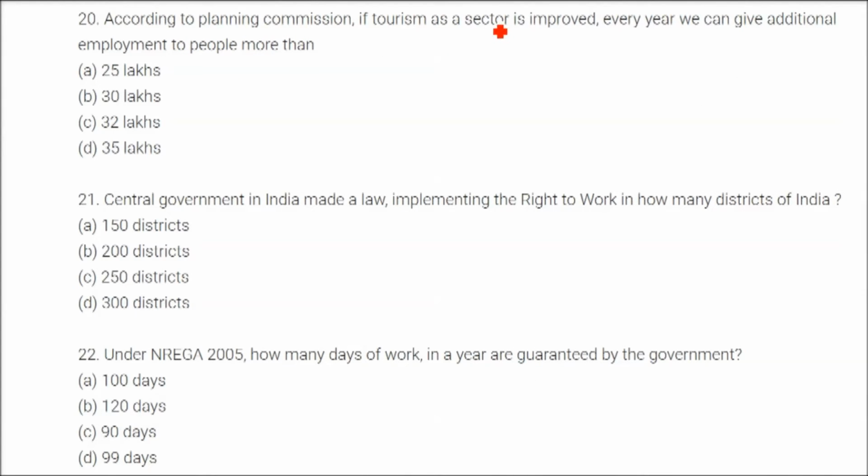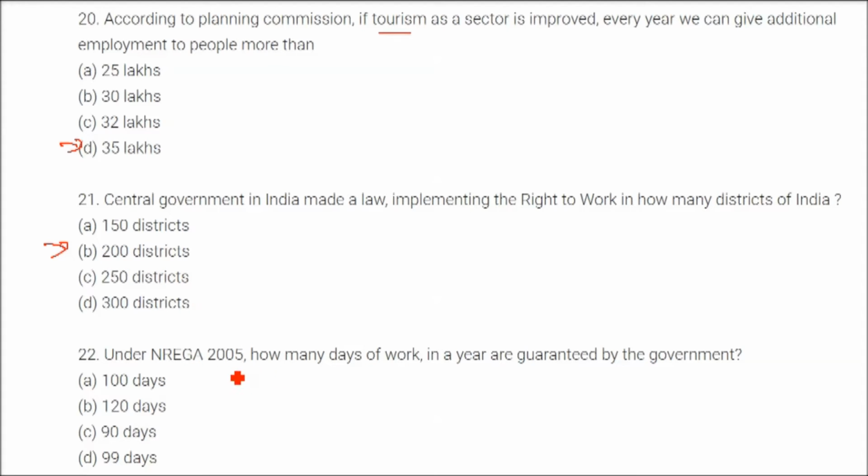According to the Planning Commission, if tourism as a sector is improved, every year we can give additional employment to more than 35 lakhs people. The Central government in India made a law implementing the right to work in how many districts of India? Initially it was 200, but now it has changed. At this time, according to the NCERT book, it is 200 districts.